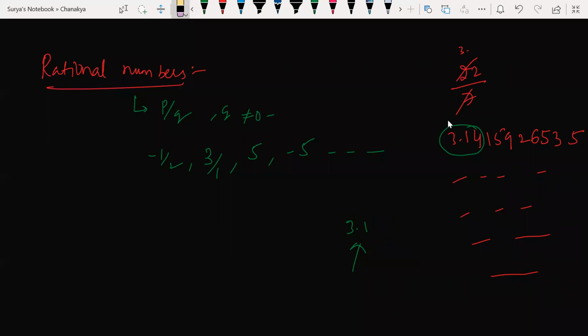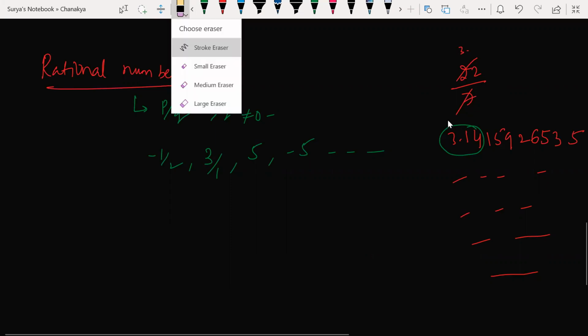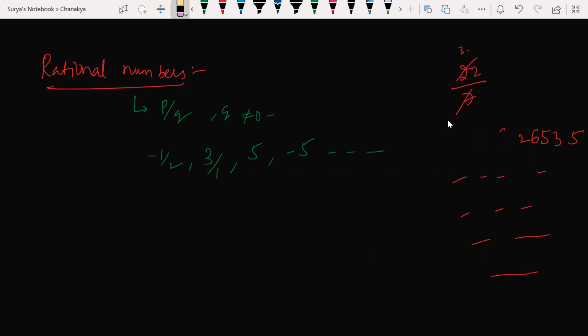Understood my point? No, sir, when I divided, I got 3.142857 recurring, that's all. No, it is recurring. Yes, sir, it is recurring. One second, let us divide it properly. Since 22 by 7 is in p by q form, it will recur, right? Yes, look at this here. So what is the value of pi? It never terminates basically.